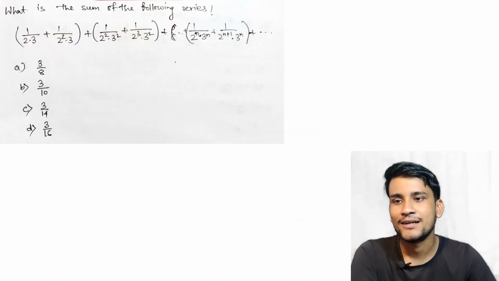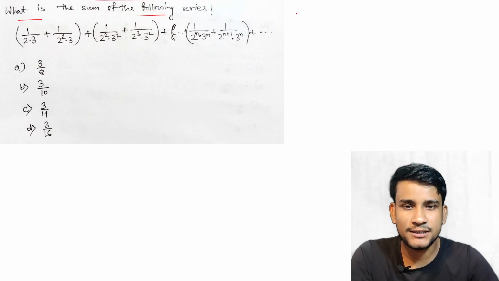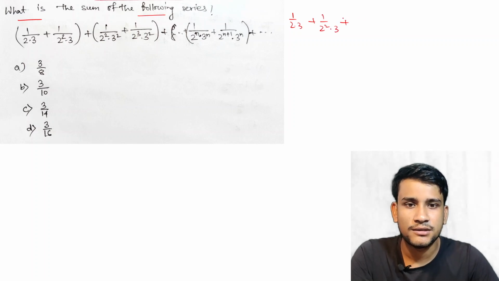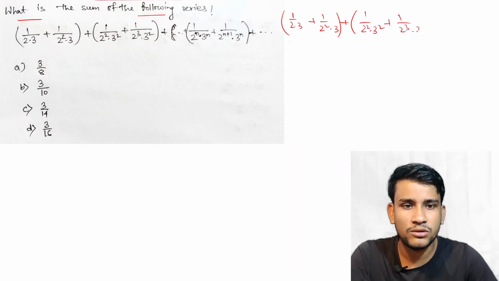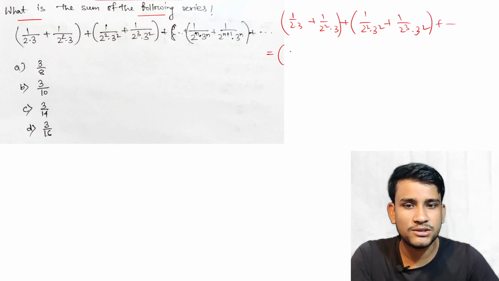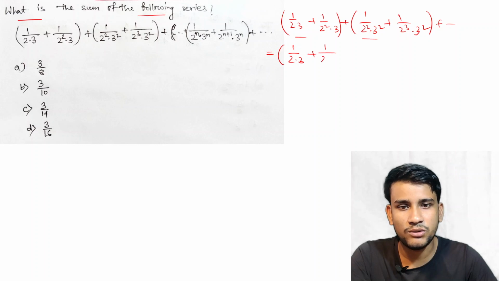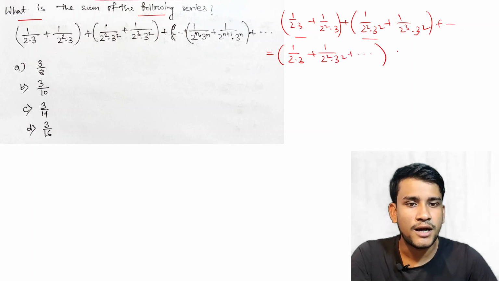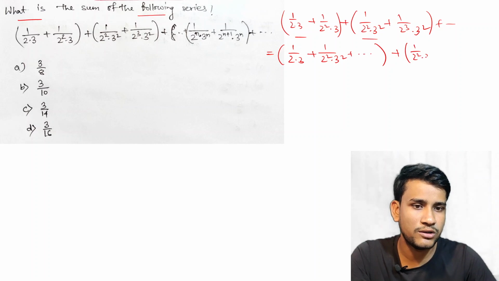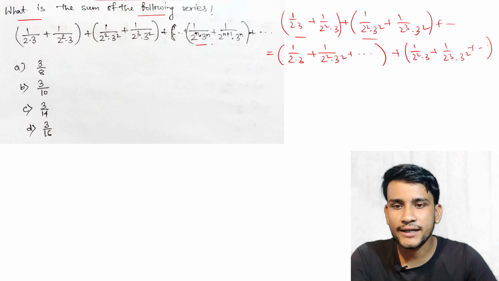Let's start. The first question is: what is the sum of the following series? The series is given as 1 by 2 into 3, plus 1 by 2 square into 3, plus 1 by 2 square into 3 square, plus 1 by 2 cube into 3 square, and so on. If we rearrange the terms, the first terms come first: 1 by 2 into 3, 1 by 2 square into 3 square, and so on, plus the next terms 1 by 2 square into 3, plus 1 by 2 cube into 3 square, and so on. Here the nth term is also given.